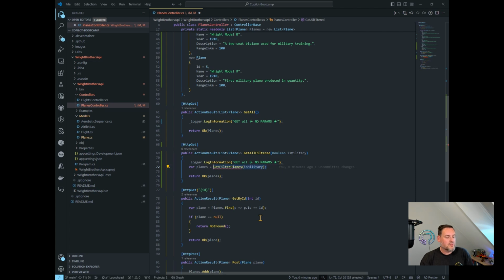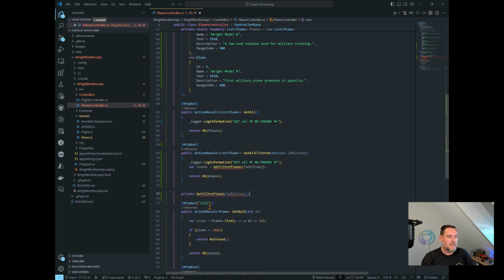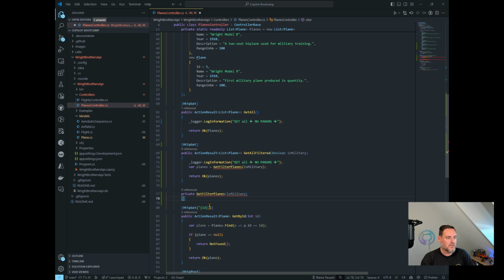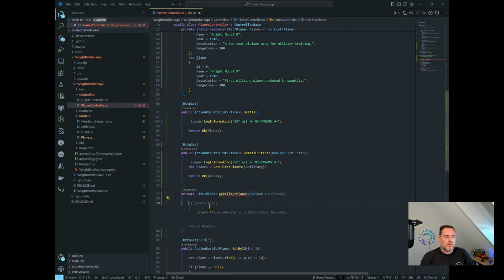What I would normally do is copy this over, start somewhere with, for example, a private, and then paste in my method signature. So I already need to remove that colon at the end and start typing. And I didn't change my declaration yet, so I need to tell it that this is also a Boolean, for example. That takes quite a lot of work. And then I can actually start focusing on, oh, I actually want to return something in here, so this is a list of planes. More examples of, okay, this is a lot of work implementing that as well. And now I can start actually writing that code.